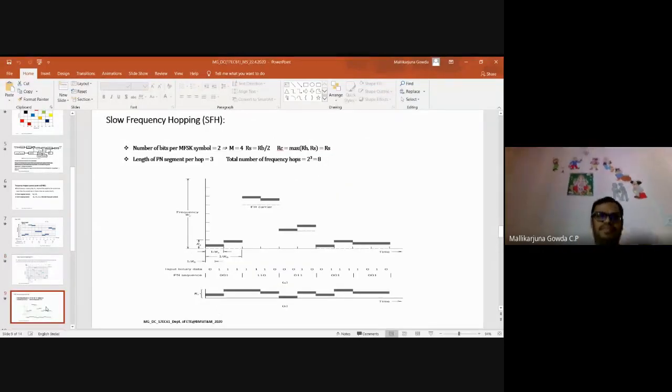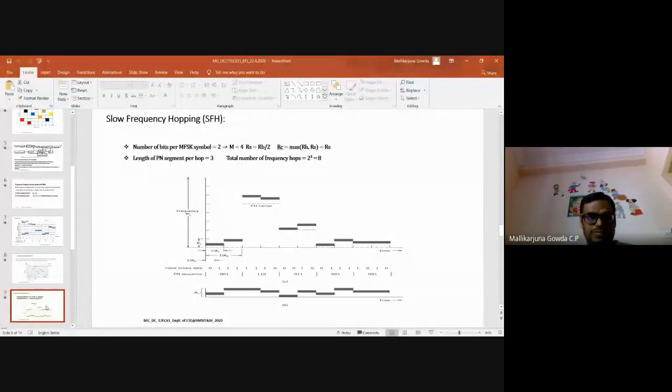Yeah, the same thing. Here I represented with respect to symbol rate and hopping rate. Okay, I took this as in the previous one. I have written this as TH, that is 1 by RH, and this is TS, that is 1 by RS.